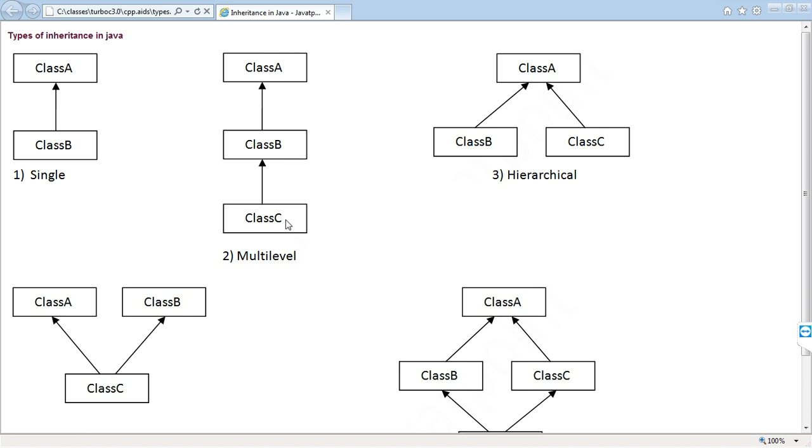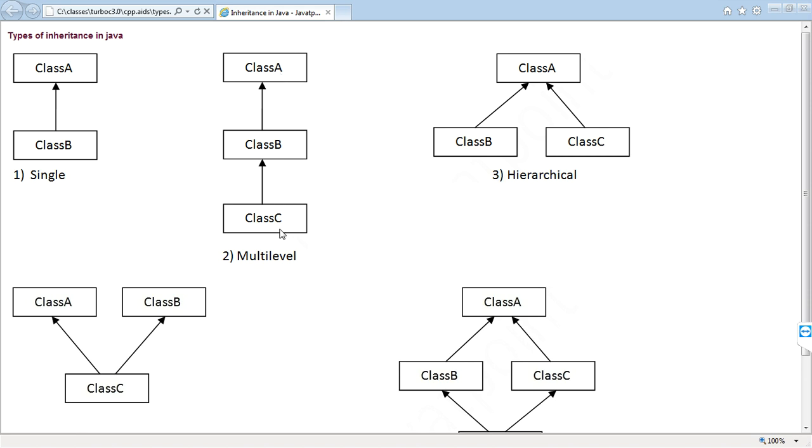Now see the next, multi-level inheritance. In this example, C is a derived class, then B is a parent class. B is a derived class, then A is a parent class.